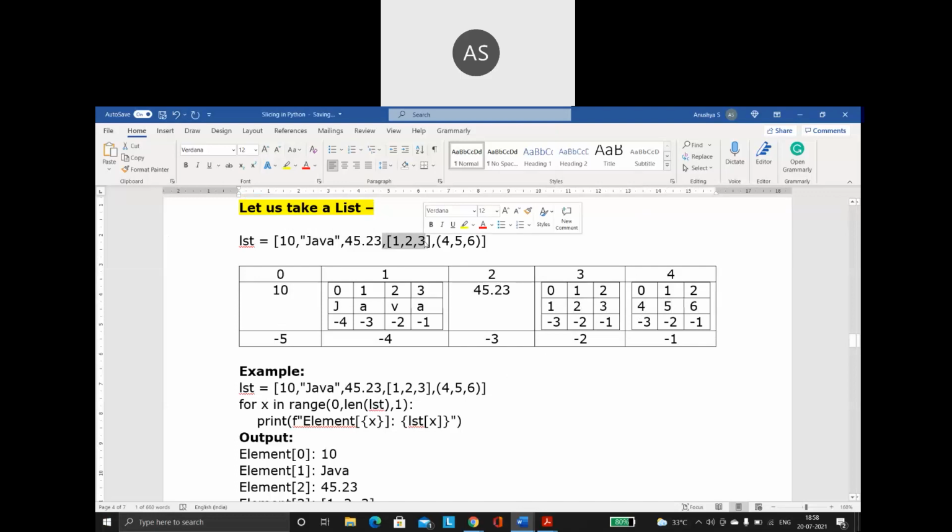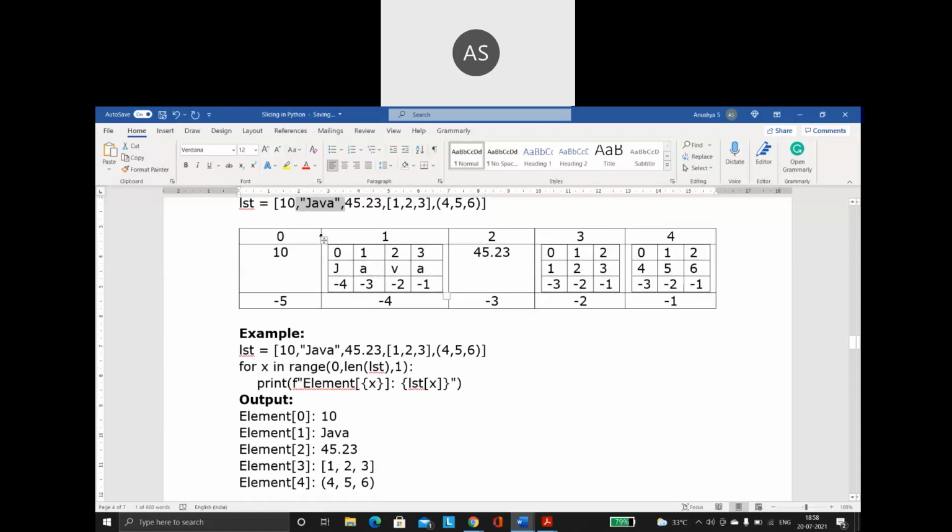List is also index based. Tuple is also index based. I am putting all these values inside of a main list. So what is going to happen? Index position 1 is this. When I print index position 1, it is going to print that entire Java. But internally, inside the index position 1, how is the value going to be there? Since it is a string, 0, 1,